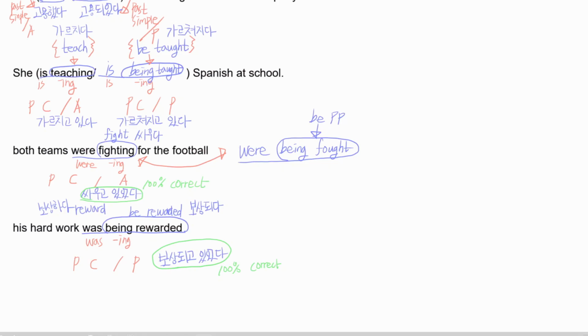Okay, so now what's the minimal pair of was being rewarded? It's was rewarding, right? Was ing, the same tense, but at this time we put reward. So it's the minimal pair.